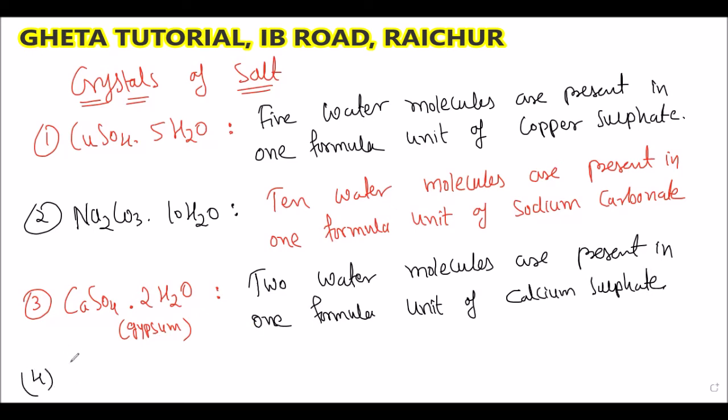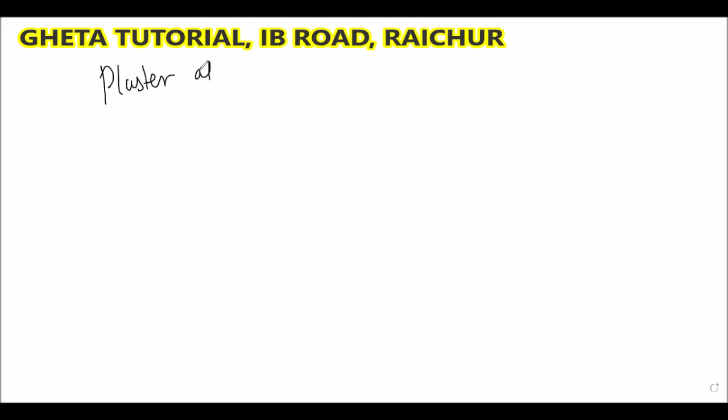Now the fourth one is FeSO4.7H2O. This answer you should write. You know the plaster of Paris, POP? What is the chemical formula of plaster of Paris? CaSO4.½H2O. And another name for this is calcium sulfate hemihydrate.